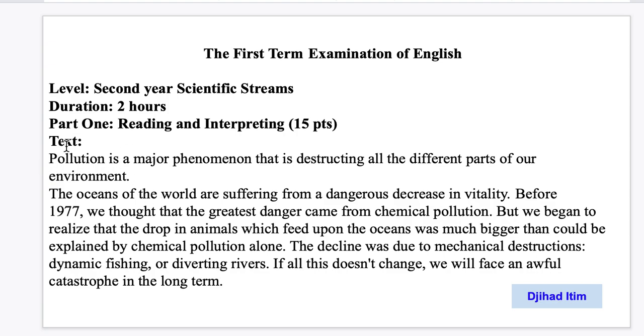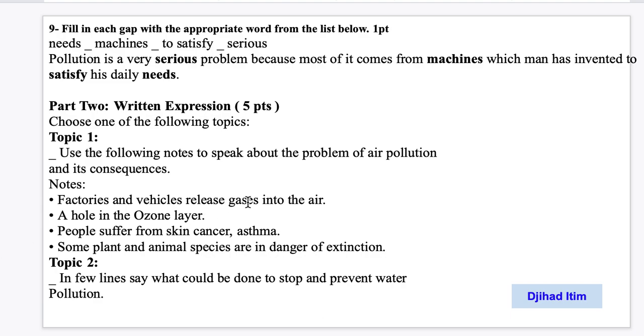You can talk about pollution in general and then mention that there are many kinds of pollution. And after that, you can start talking about this kind of air pollution, noting these and adding more details.